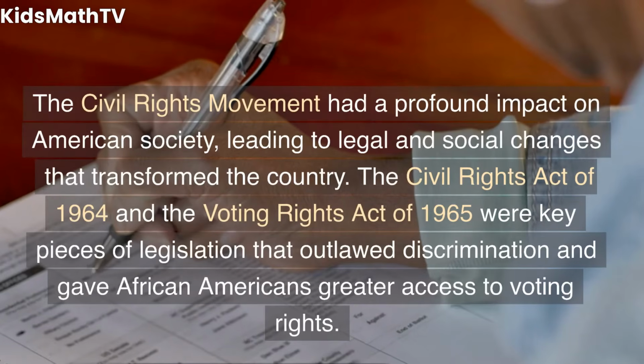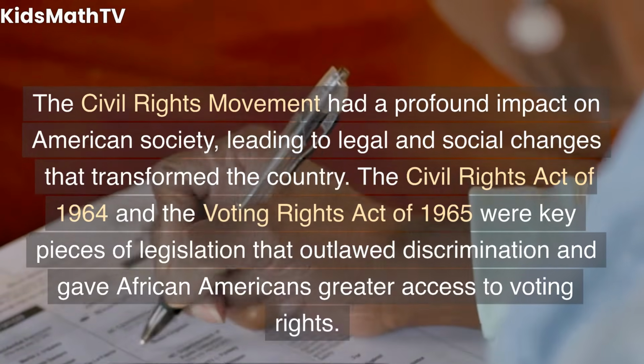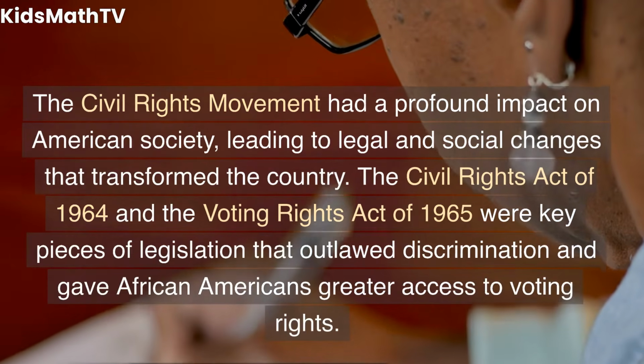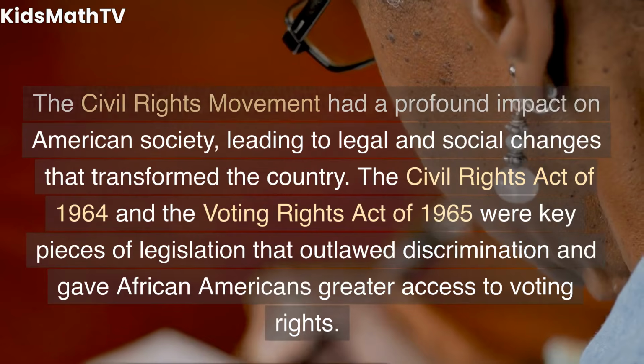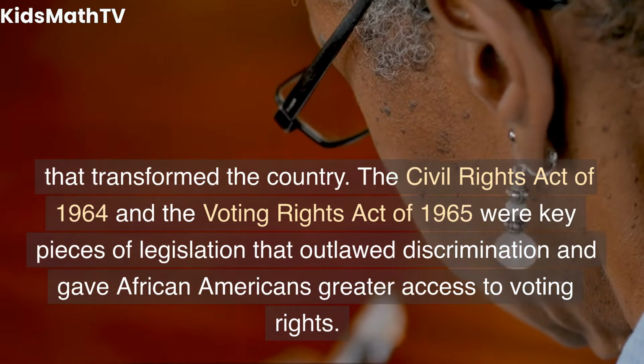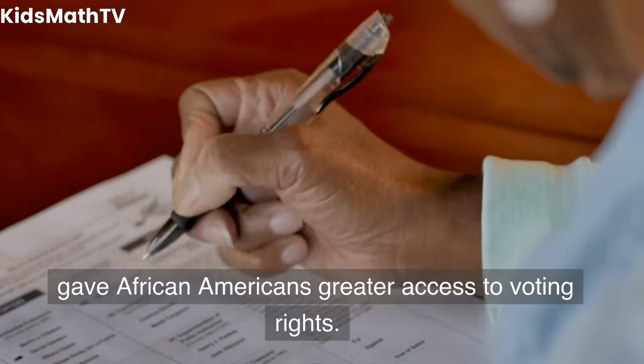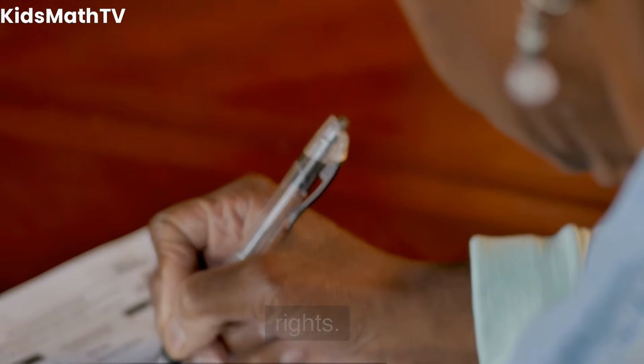Impact of the Civil Rights Movement. The Civil Rights Movement had a profound impact on American society, leading to legal and social changes that transformed the country. The Civil Rights Act of 1964 and the Voting Rights Act of 1965 were key pieces of legislation that outlawed discrimination and gave African Americans greater access to voting rights.